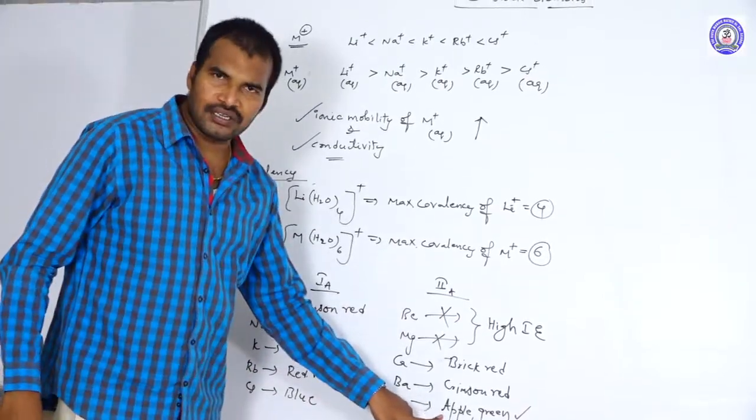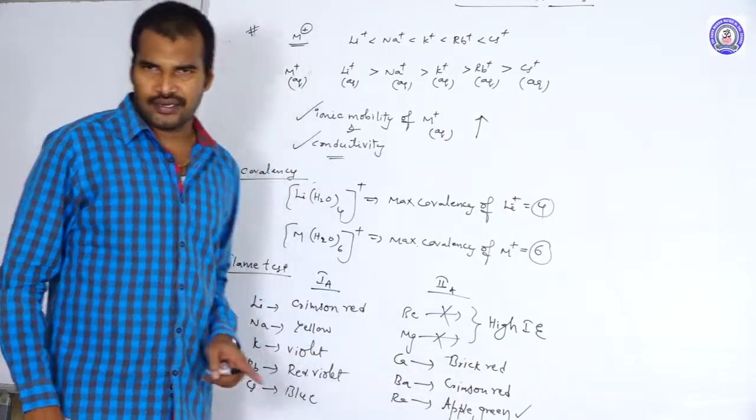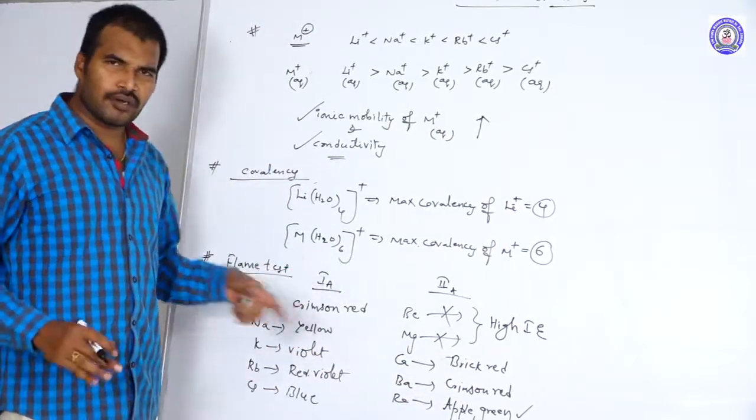So radium is apple green color, whereas barium is what? Crimson red color. Calcium is what? Brick red color. Okay, let us see the reason why they impart different colors.